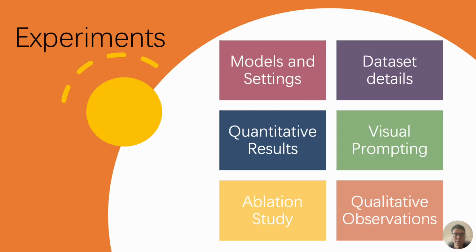In the experiments, we validate our approach through model settings, dataset details, quantitative results, visual prompting analysis, and an evaluation study to demonstrate its effectiveness in emotion regulation tasks.